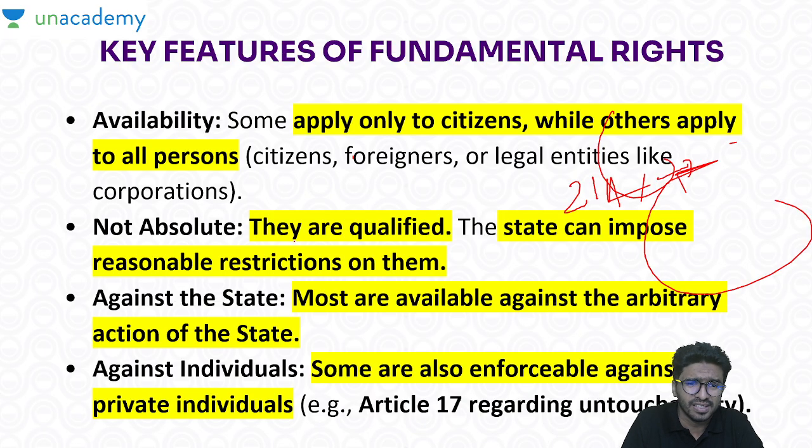Some fundamental rights are against the state, to prevent the arbitrary action of the state, but some are against individuals also. For example, regarding untouchability, even if you are promoting it as an individual, you are also taken under this particular ambit. I hope it is clear, right?